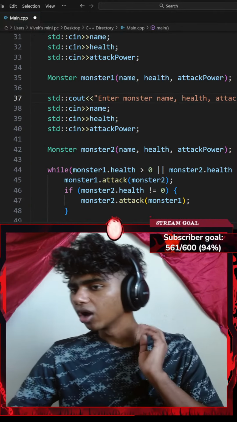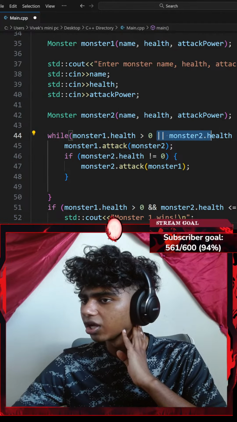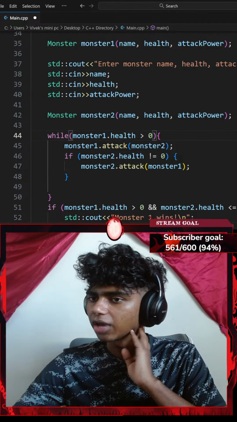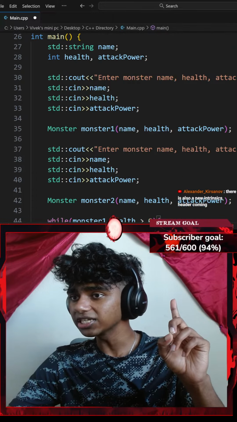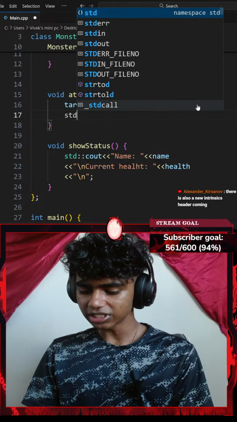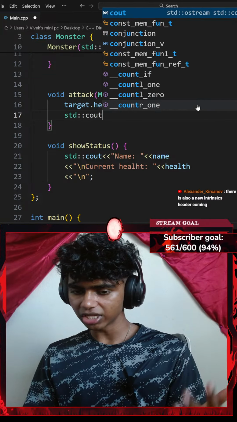So while my monster health is more than 0, my while loop should run. Okay, my monster 1's health is more than 0. Monster 1 attacks monster 2. I think it does attack, but it doesn't display anything. Okay, so once I attack, I could go with something like a standard console output with an insertion operator.